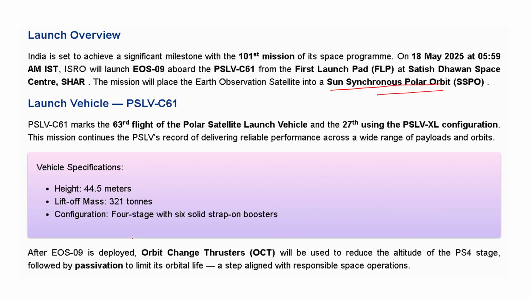All right. So after EOS-09 is deployed, orbit change thrusters will be used to reduce the altitude of PS4. This is stage 4. Okay, so this concept we are using in case of reducing the altitude. All right.